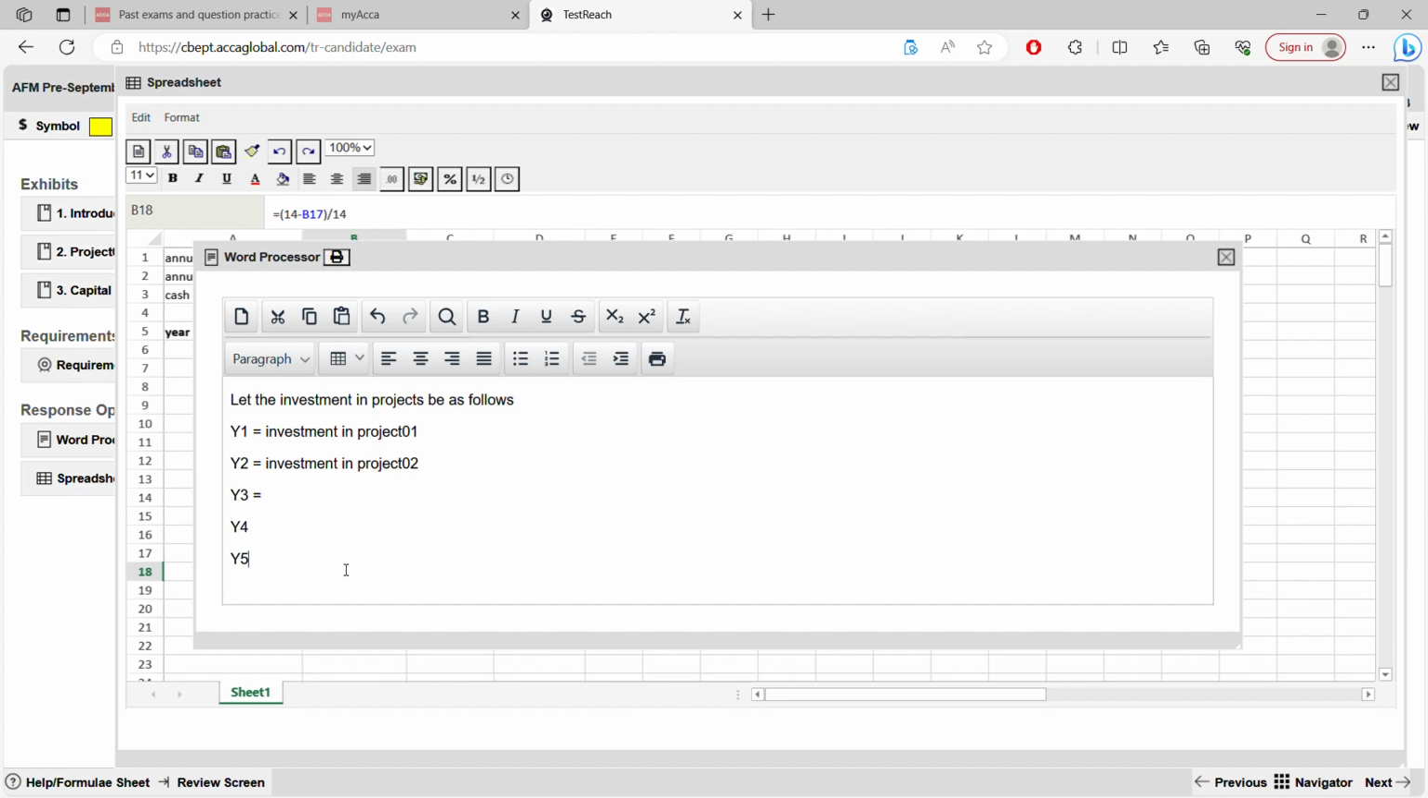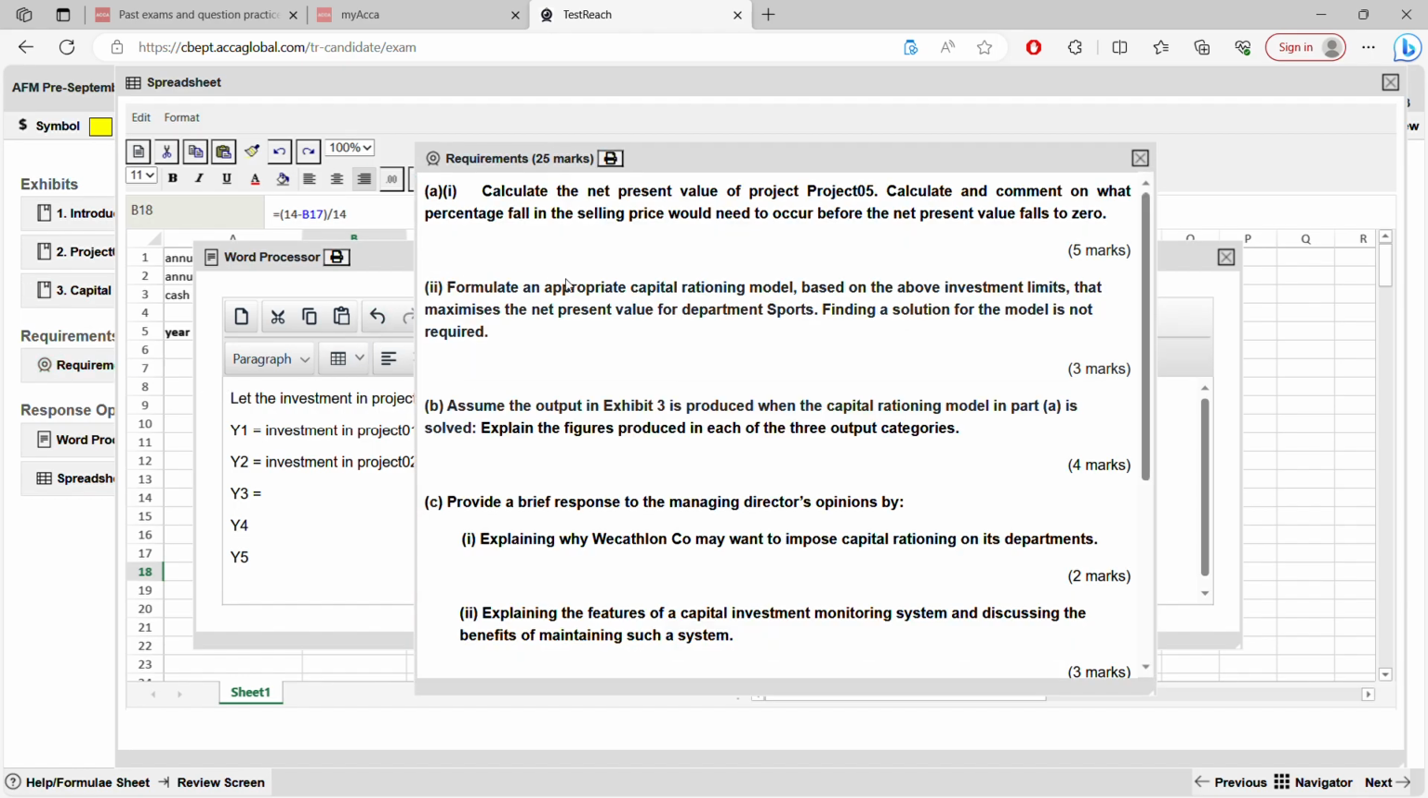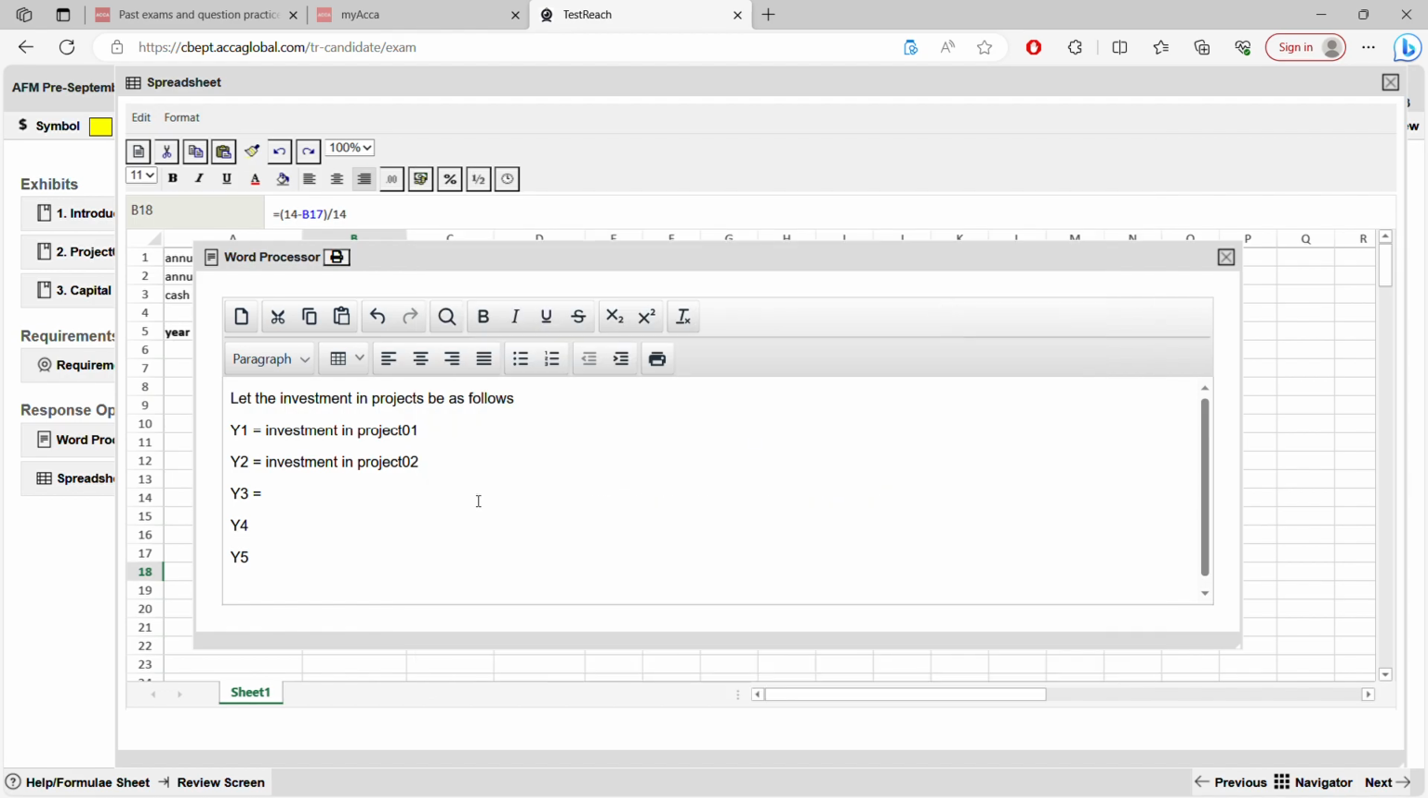Now, remember, what is the objective? There could be two objectives, either to maximize net present value or to reduce cost. Clearly, they have mentioned the objective. The objective is to maximize the net present value. They have told. So your objective has to be the same. This is what you have to write.